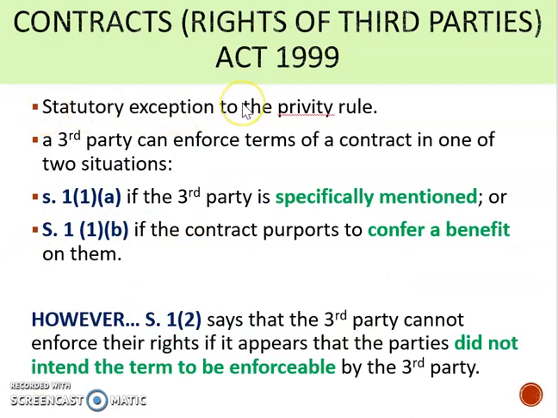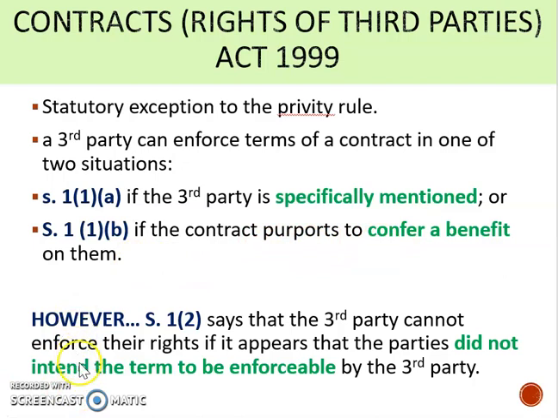So it is an exception to the privity rule, and it means that a third party, such as Daisy, could enforce the terms of a contract that she's not party to if one of these situations applies. 11A, if she's specifically mentioned, or 11B, if the contract purports, meaning seems, to confer a benefit on them.